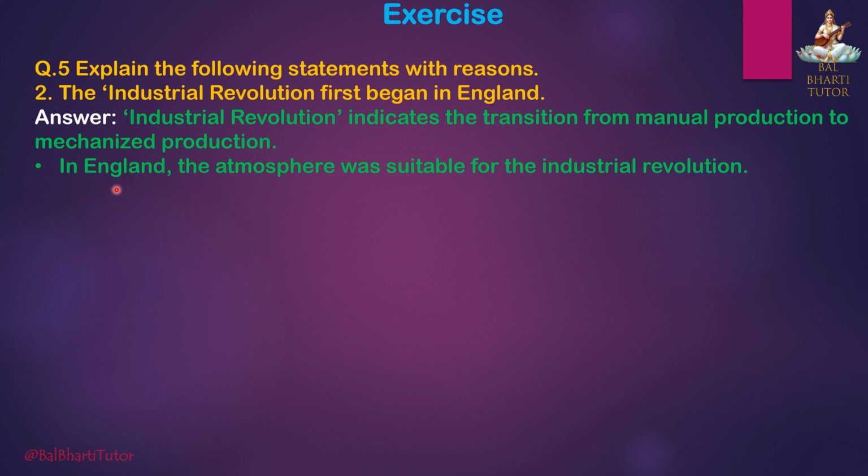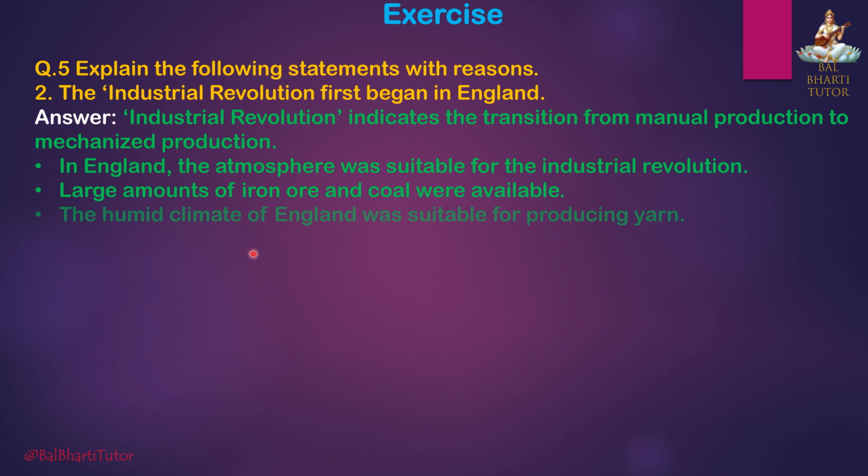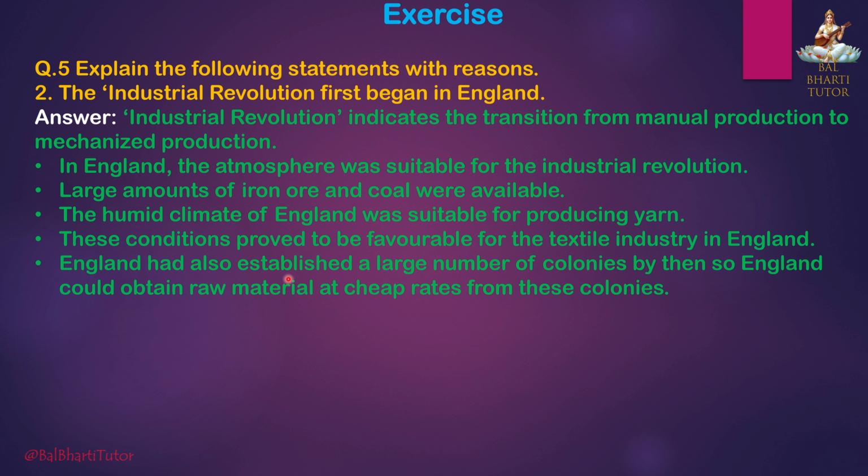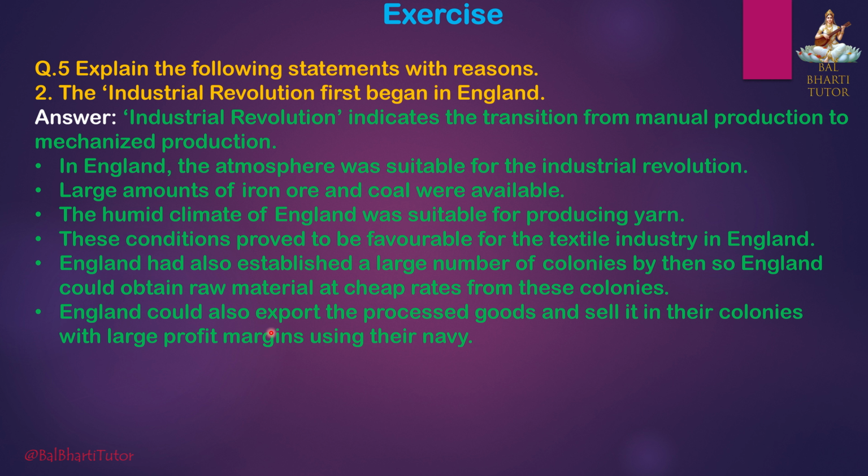In England, the atmosphere was suitable for the Industrial Revolution. Large amounts of iron ore and coal were available. The humid climate of England was suitable for producing yarn. These conditions proved to be favorable for the textile industry in England. England had also established a number of colonies by then, so England could obtain raw material at cheap rates from these colonies. England could also export the processed goods and sell them in their colonies with large profit margins using their navy.